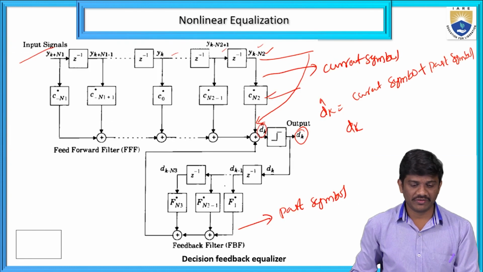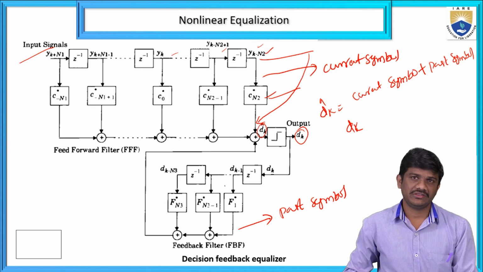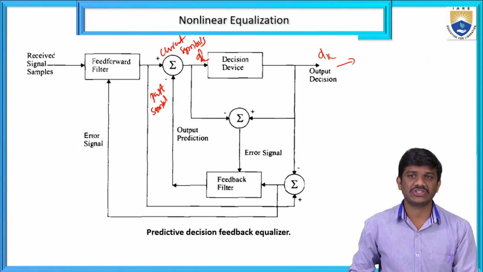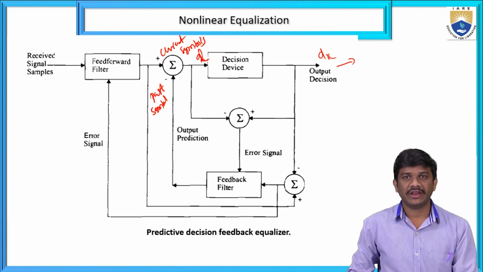Mainly in this one we have to discuss the decision feedback equalizer. Here we have the structure for the decision feedback equalizer, and the next one is another one proposed by Belfiore, that is the predictive decision feedback equalizer. Here also we get the output decision, compensating the inter-symbol interference.